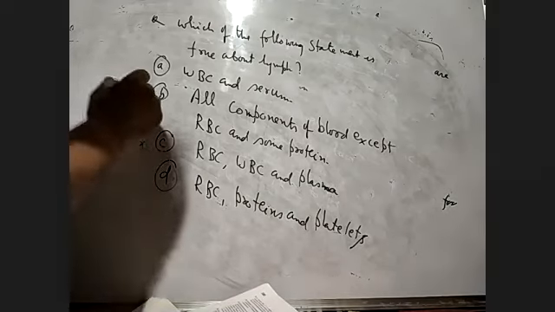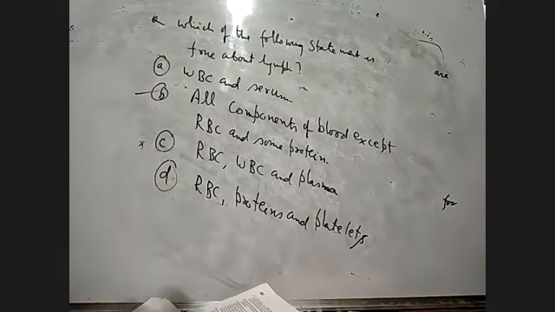With this hint, can you answer which is the correct answer? It contains all components of the blood except RBC and some protein. Besides this, all other components of the blood will be exactly similar to the lymph. So what is the answer here?